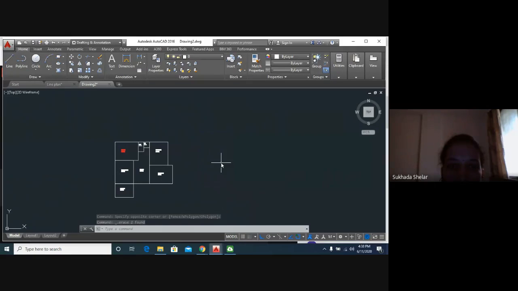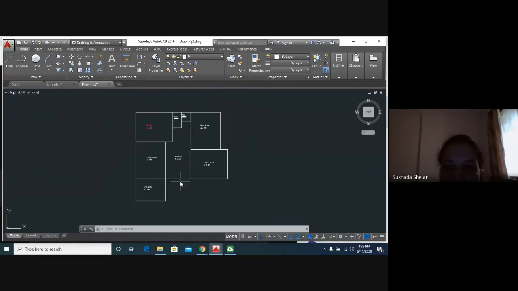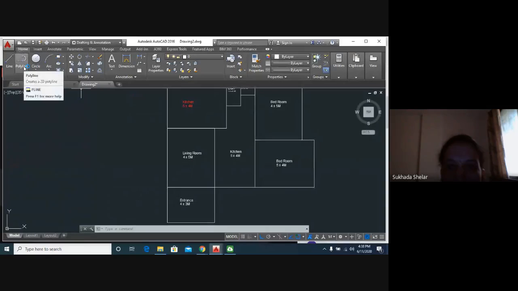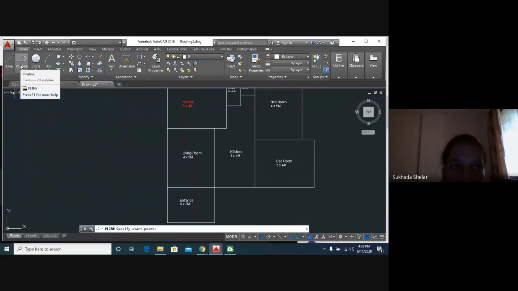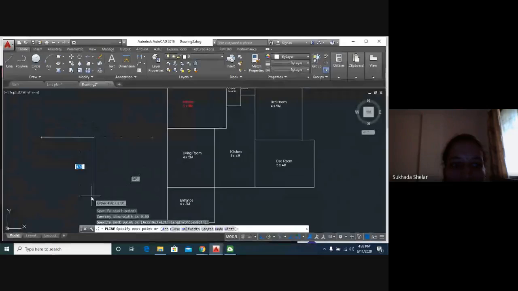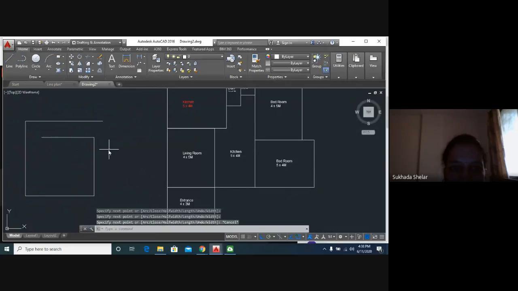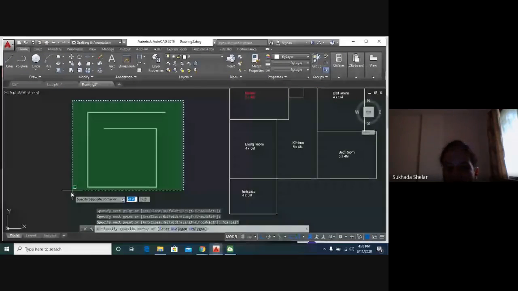Okay. So for offset, we have various corners. We have this corner, we have this corner. So offset will not attach the corners. For that, we need to use the polyline command. What does polyline do? If I click polyline, then it will ask you for a point. I will give one point. It will join all the lines. This will entirely be one line. Like if I select all, this will be totally one line.